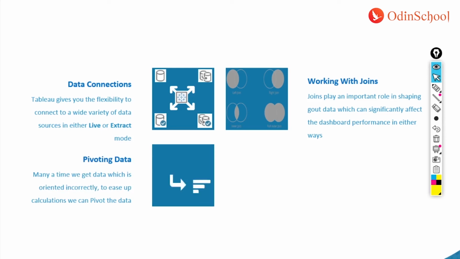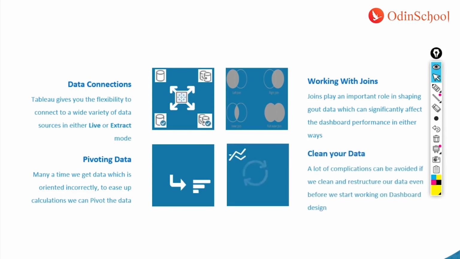It helps you to transform your data from rows to columns or columns to rows using the pivot method. Now, what's the effect of this one? Many a times your data is coming in a columnar format, which is very common with dates. If you have your dates in individual columns and you want to merge them into one column, the simplest method is using the pivot method.